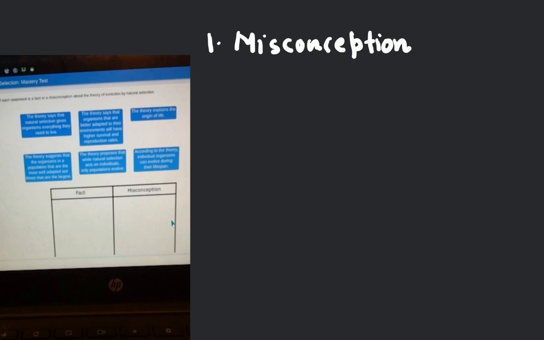As you know, evolution occurs. So according to this theory, individual organisms evolve. It will be a fact.